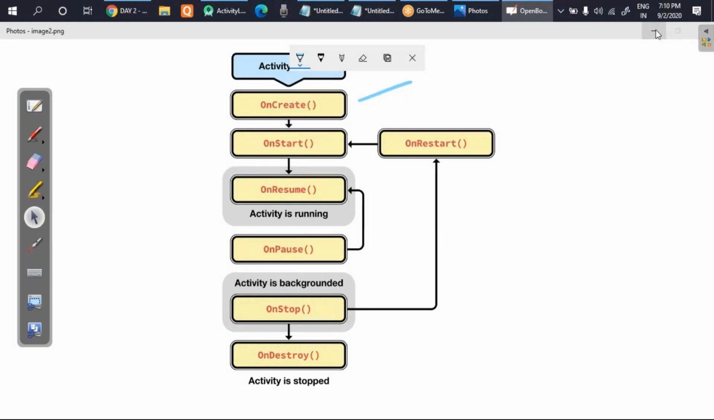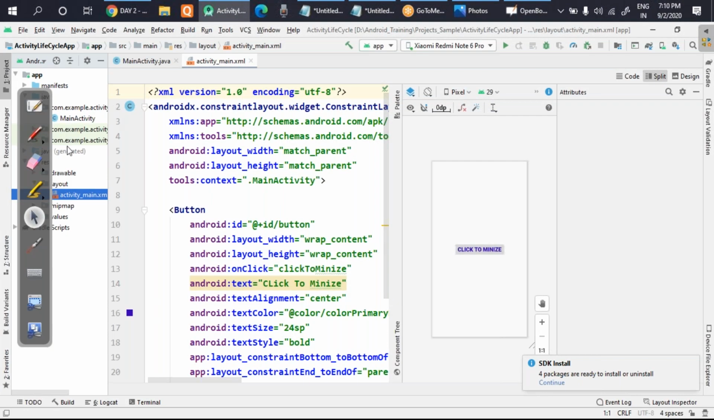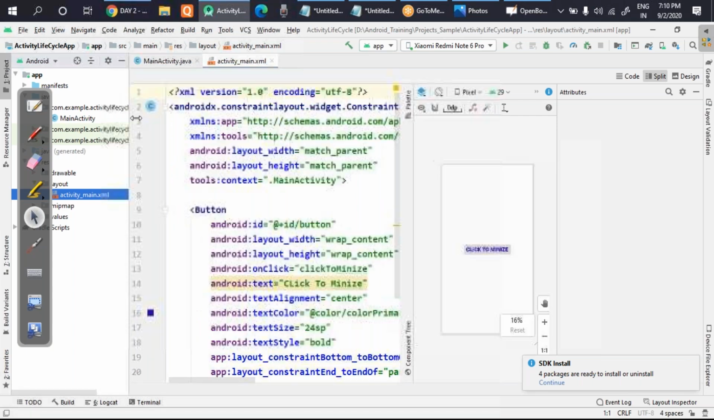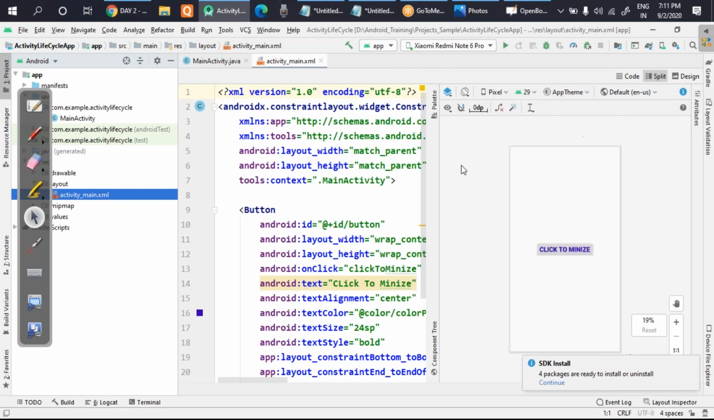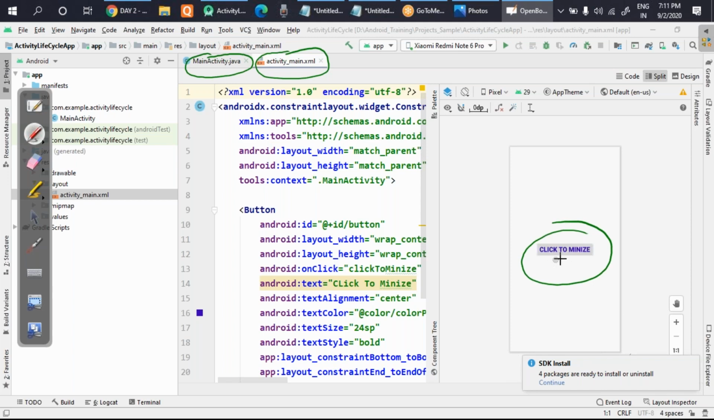So I'll just minimize this. You can see my Android Studio is already open, and I have made one project here. If you look carefully, this is the front end of the app, as you can see here in the XML file, and here is the backend file, that is MainActivity.java. What I have done is create a button here, and I have named it click to minimize.